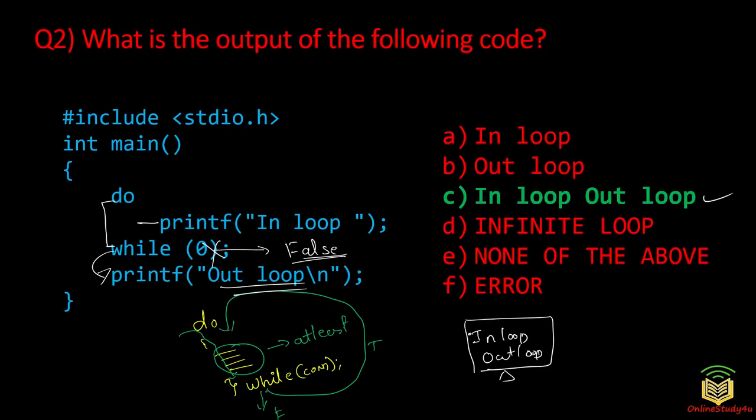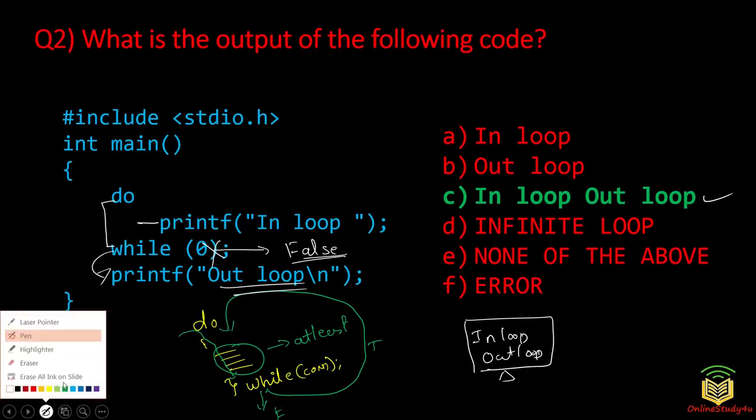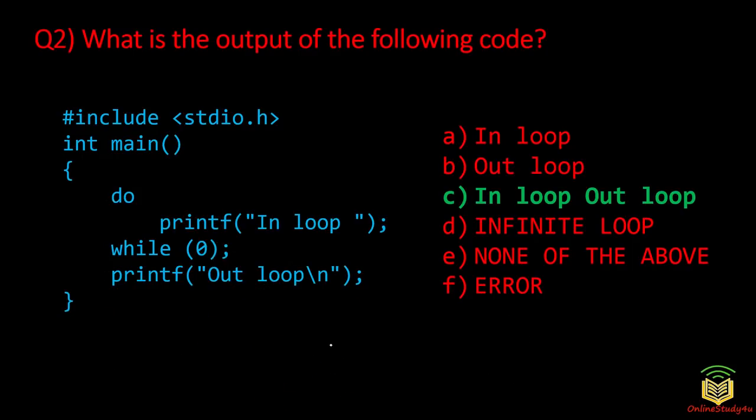So we had shown the answer before itself by mistake, but don't worry, we will not do the same thing for the next question. So I hope you understood this question. Here it depends upon the syntax, so we'll have to see how it works. If there is a bracket opening and closing here or not, there may be questions with scope of variables inside the while loops, etc. Let us suppose we have a while loop like this, with some condition, and you have declared an int variable inside; outside this it is not accessible. This will not be accessible because of the scope of variables. So you'll have to see all that.